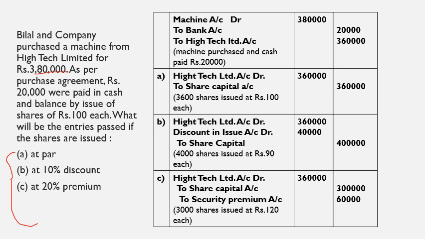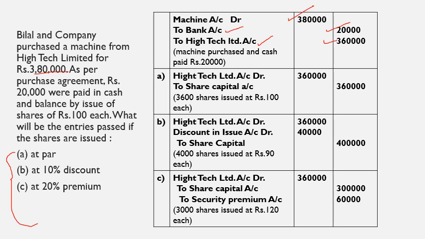Machinery account debited, asset worth rupees 3,80,000, on which 20,000 is paid in cash, so the bank account is credited. Then to Hightech Limited, there is a liability, the vendor's or supplier's account, 3,60,000. So 3,60,000 is payable to Hightech Limited.